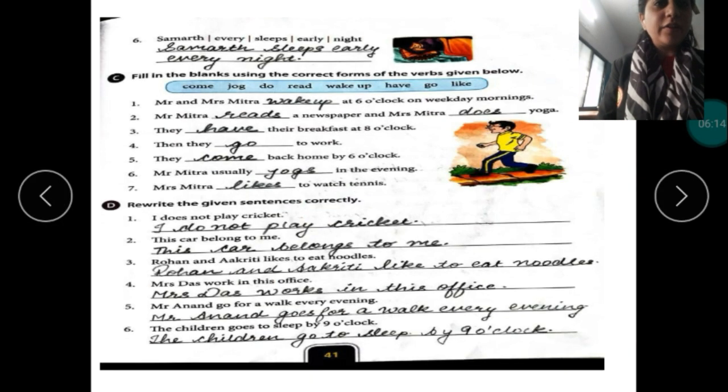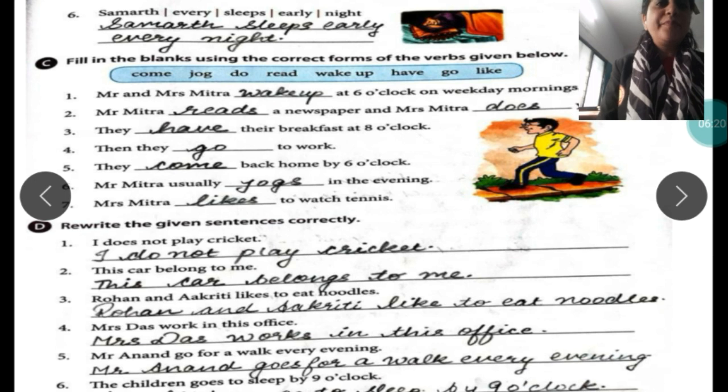Now the next activity is sixth sentence. Samarth every sleeps early night. So Samarth sleeps early every night. I hope you are clear. Now you have to fill in the blanks using the correct forms of verbs given below. So, first let me read out the verbs. Come, jog, do, read, wake up, have, go and lie. So, from this bracket you have to choose the correct option.